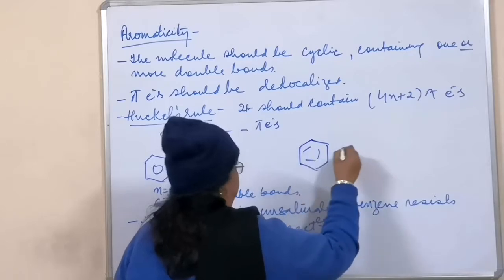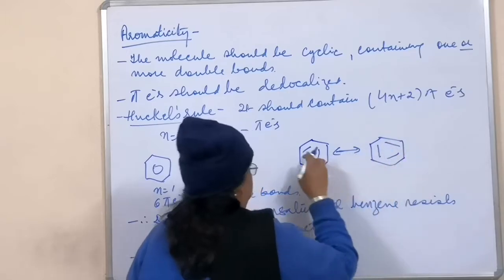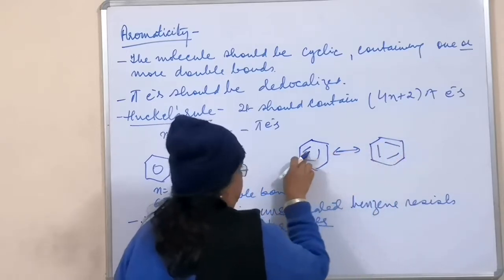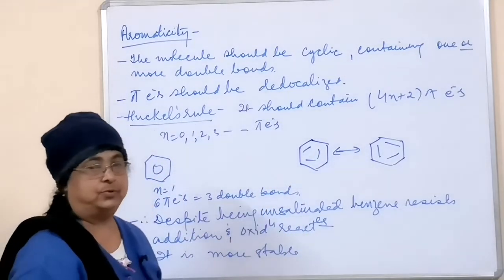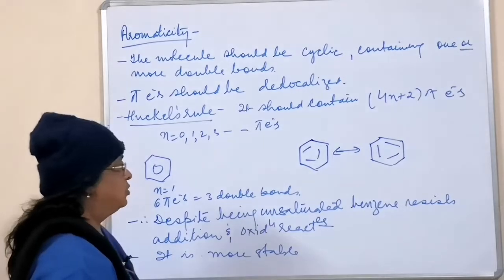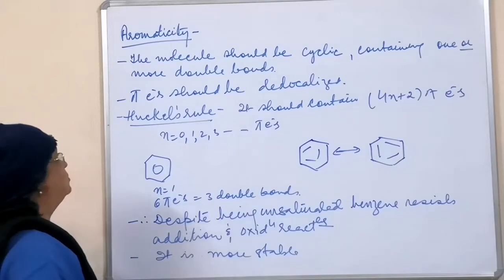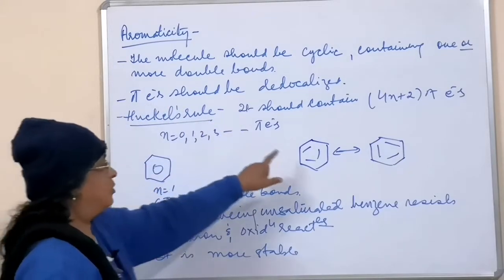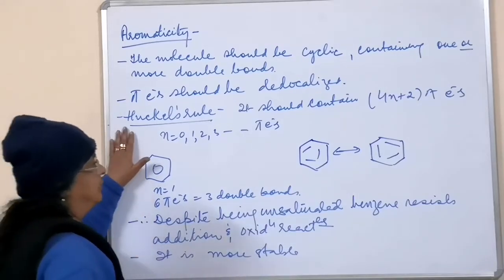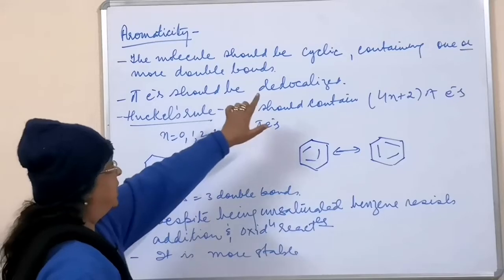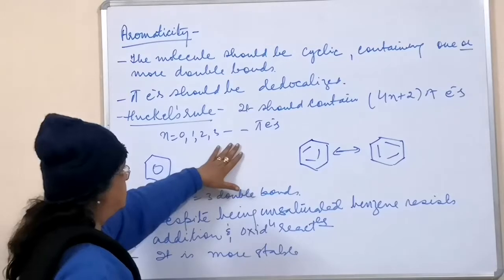You have seen the double bond can be shown this way, either here or there. Even where there is a double bond now, the next moment it will be a single bond. This is delocalization: positions are not localized, not fixed. These are canonical structures separated by a double-headed arrow, and that is the meaning of pi electrons being delocalized. Pi electrons means double bonds. If it is cyclic and has double bonds, then it can be aromatic.